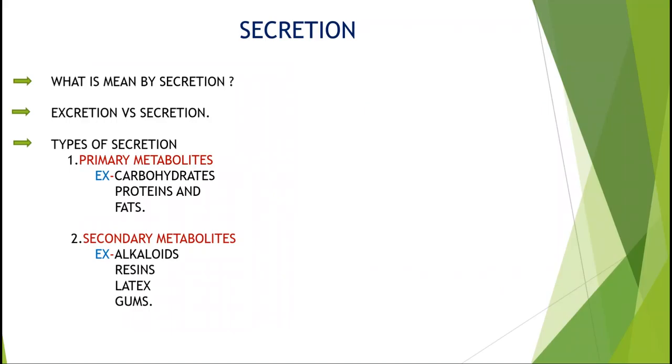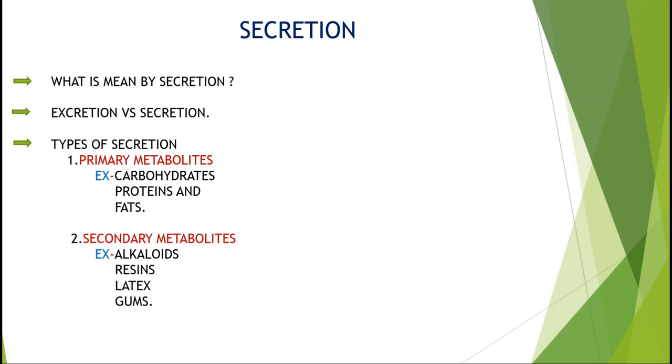Not only in the leaves, plants also store some of the waste in the fruits. Example, yam. The process of storing of waste in the fruits, which are solid bodies, is called raphides. Okay, so next we will see what is meant by secretion. Secretion is nothing but movement of materials from one place to another place, from one organ to another organ.